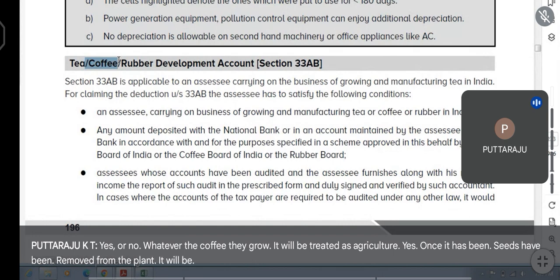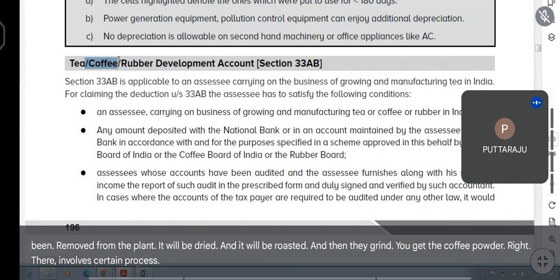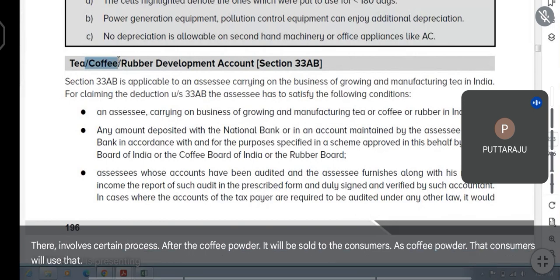it will be dried and roasted and then they grind. You get the coffee powder. Right? There involves a certain process. After the coffee powder, it will be sold to the consumers as coffee powder. Consumers will use that coffee powder to prepare coffees. Is that the process?